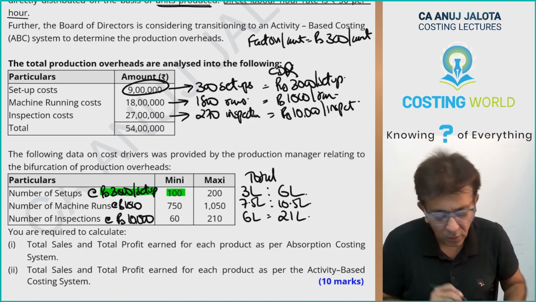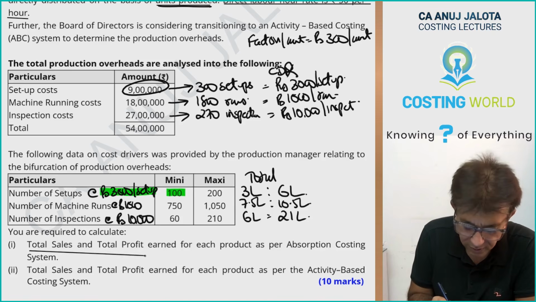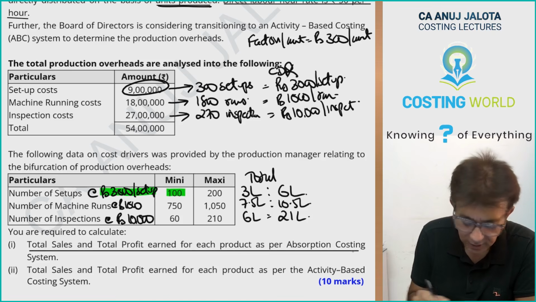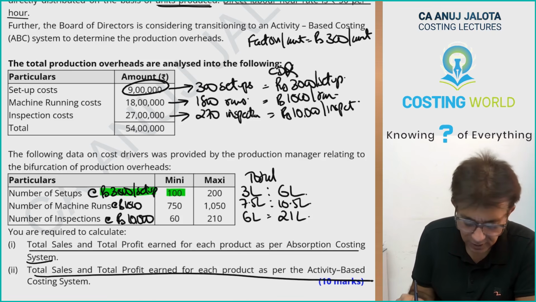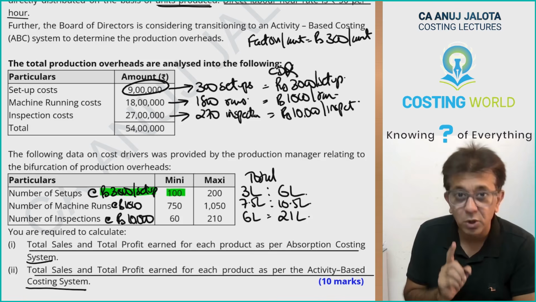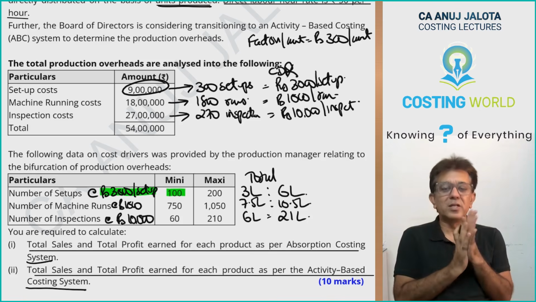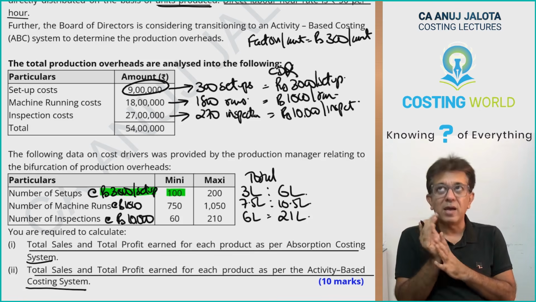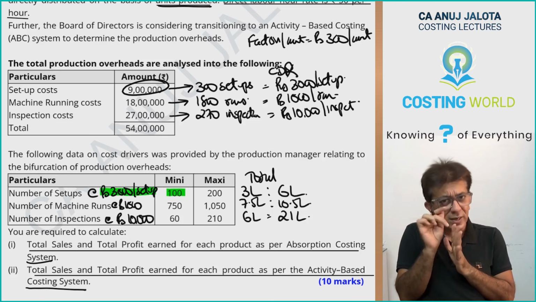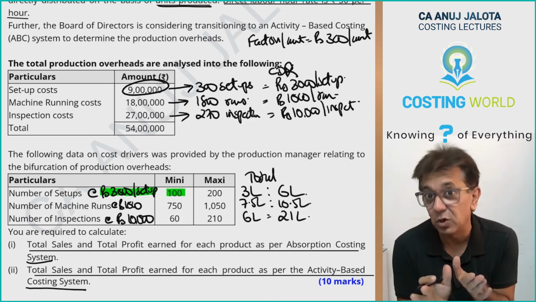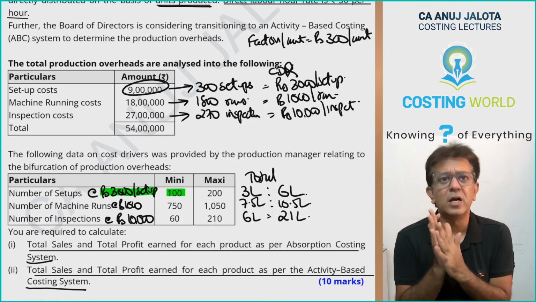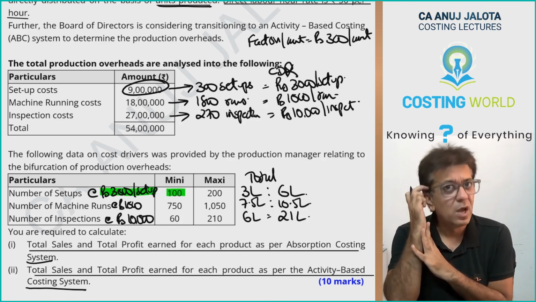You are required to calculate total sales and total profit for each product under absorption costing, same question but under activity based costing. Now see, you want total sales and total profit, no? That is more important. Now I have done one way, but even if you do it the other way that I will be saying, that I might not have printed in the answer, the final answer should be the same, please. That is important.